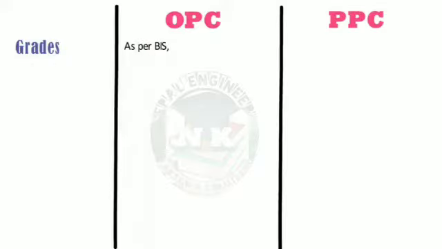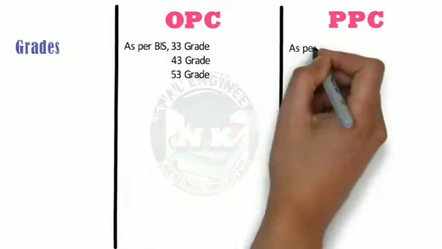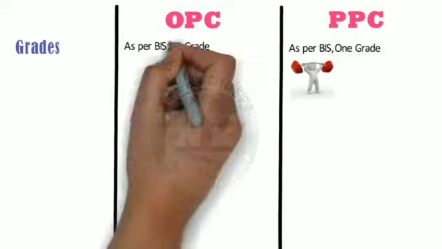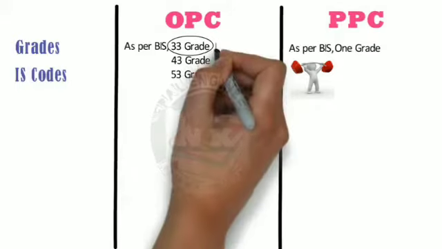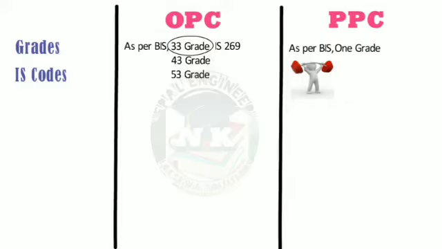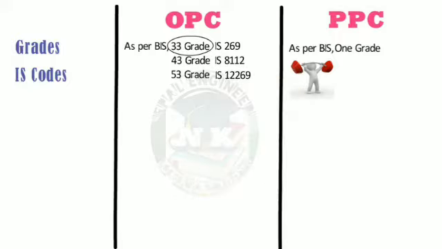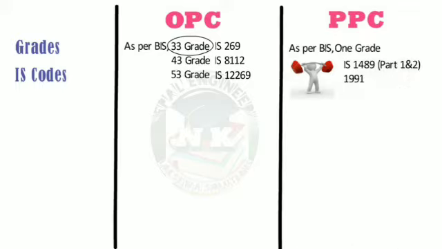Grades. As per the classification of Bureau of Indian Standards, OPC is available in 33 grade, 43 grade, and 53 grade. Whereas, as per Bureau of Indian Standards, PPC is available in 1 grade and its strength matches the strength of 33 grade OPC after curing. IS codes. IS code used for OPC 33 grade cement is IS 269. For 43 grade cement, IS 8112 is used, and for 53 grade cement, IS 12269 is used. Whereas the IS code used for PPC is IS 1489 Part 1 and 2, 1991.